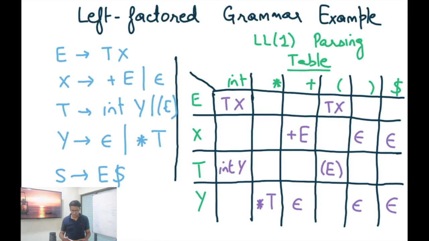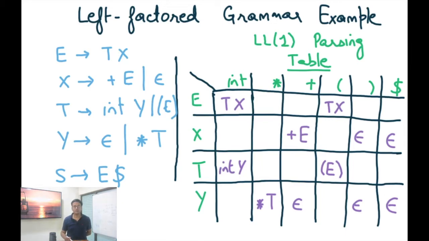The rows are each of the non-terminals, in this case E, X, T, and Y. And the columns are each of the terminals, int, star, plus, open parentheses, close parentheses, and the end of input marker $.